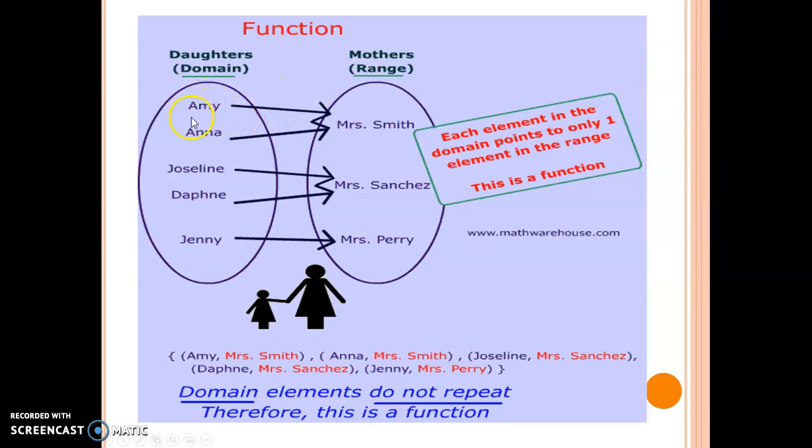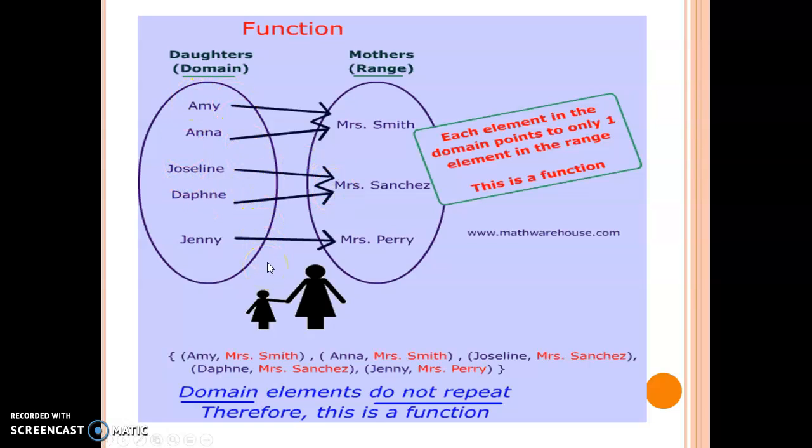So we've got Amy and Anna. They're related to Mrs. Smith. And then we got Jocelyn and Daphne. They're going with Mrs. Sanchez. And then Jenny's with Mrs. Perry.